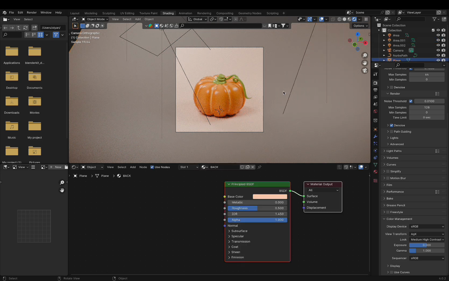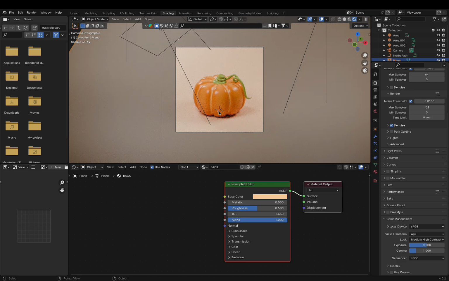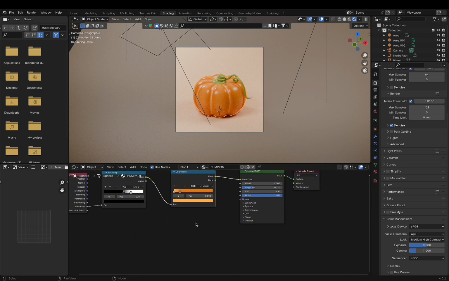Also, let's change the background color to a more yellow tone. And let's add some texture to the orange part of the pumpkin to make it more interesting. Press Shift plus A to add a bump, connect it, and add a noise texture.